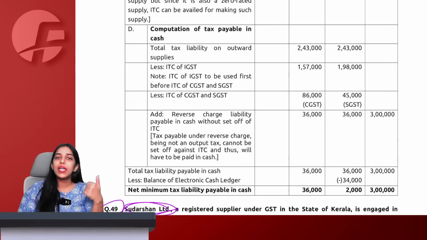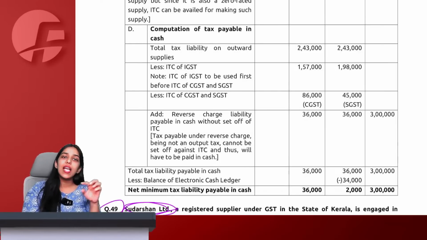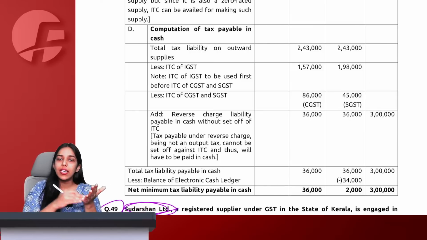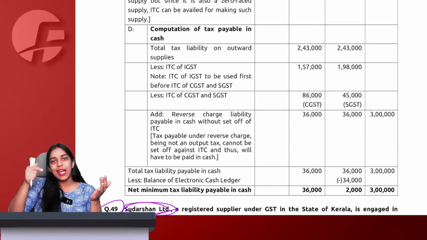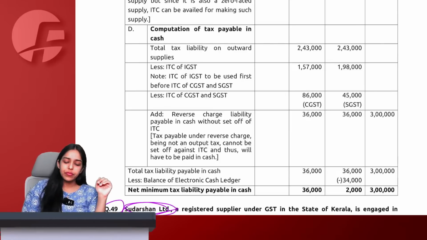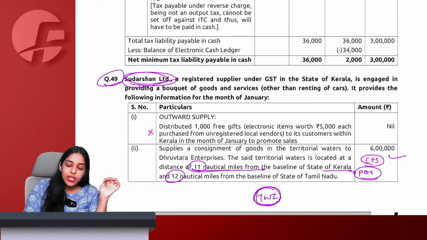Simply I know my outward liability, I know my ITC, and I know my opening balances of ITC plus current month ITC. Total ITC I will set off in the manner: IGST first against IGST, then CGST and SGST, then CGST against CGST, then IGST, and SGST against SGST and IGST. CGST and SGST cannot be used against each other. And then whatever is payable under reverse charge mechanism, I will simply add it. So this becomes my total liability paid via cash.